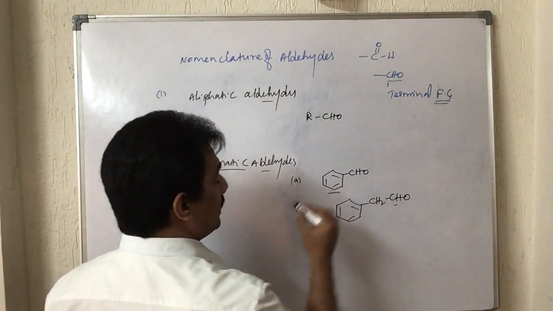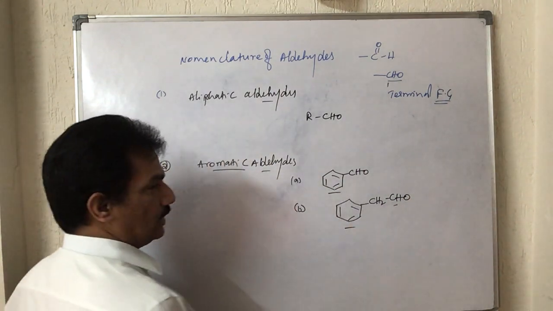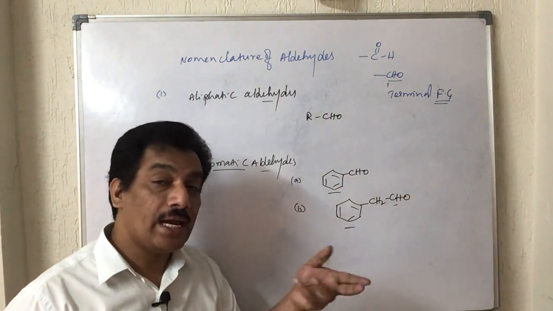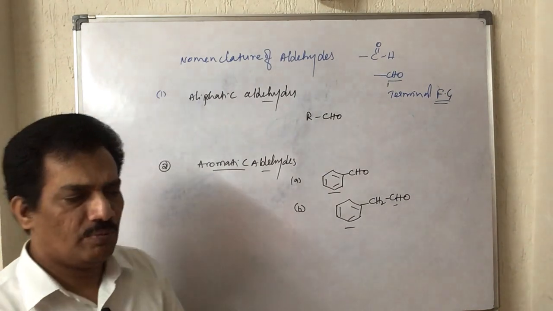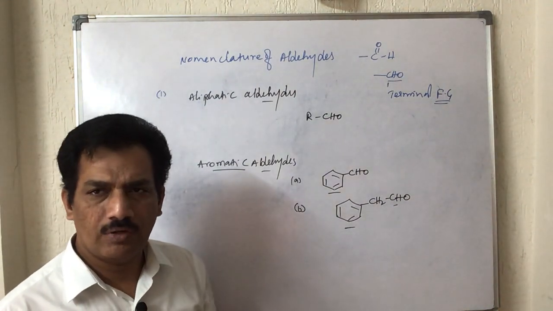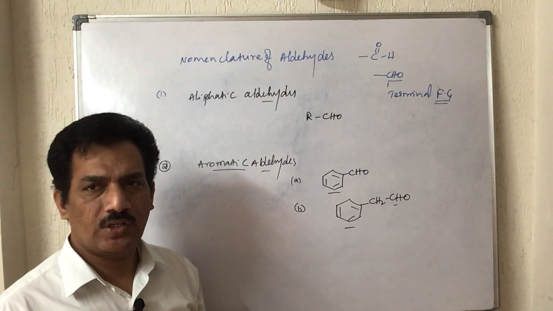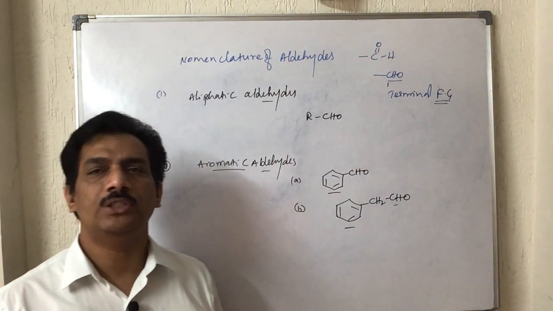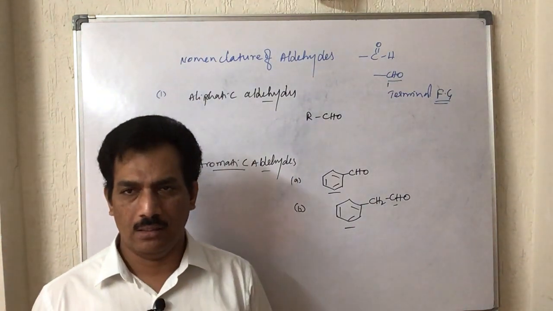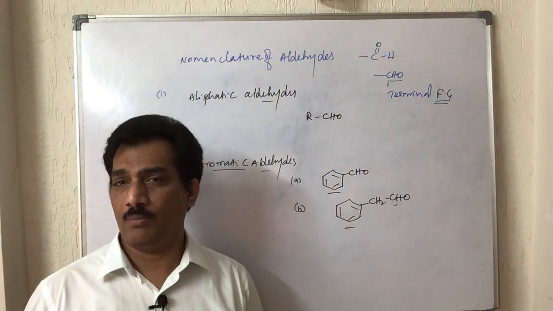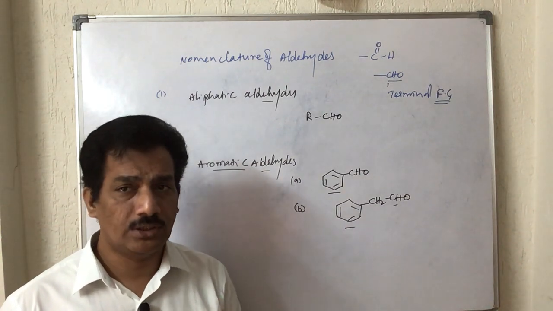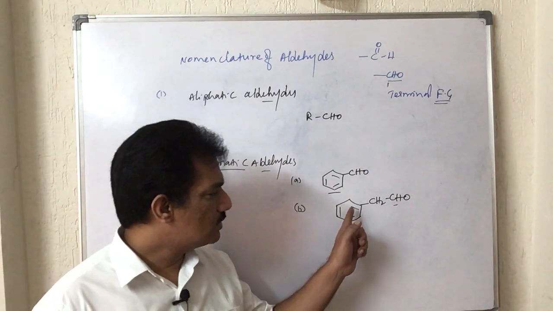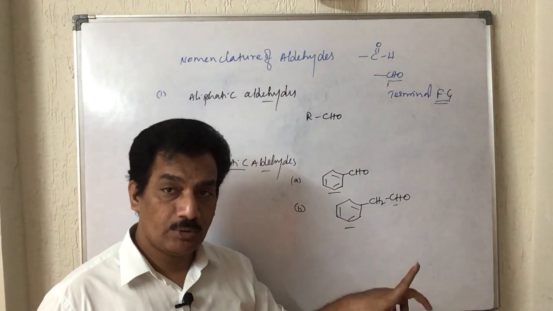So this is aryl, but this is aryl substituted. Here it is aryl aldehyde and this is aryl substituted aldehyde. Already from previous sessions we have been discussing this classification. Just recall once again the same thing: when the functional group is directly present on the benzene ring, it is aryl. If it is not directly on the benzene ring but present on the side chain, then it is considered aryl substituted. Is it not? Here also it is aryl and it is aryl substituted.